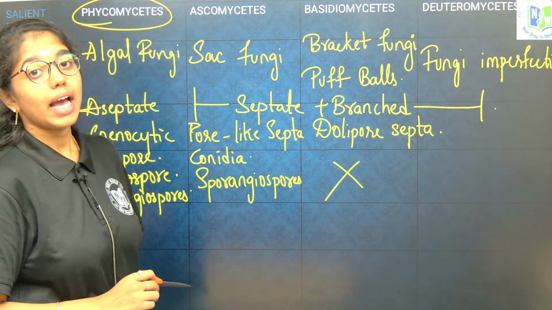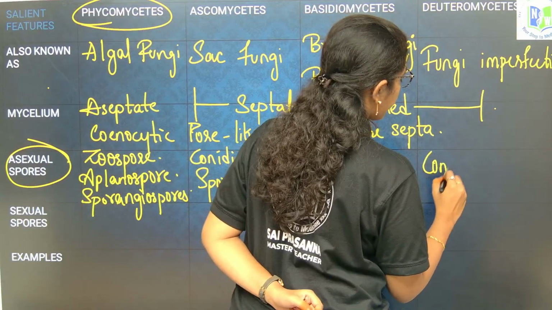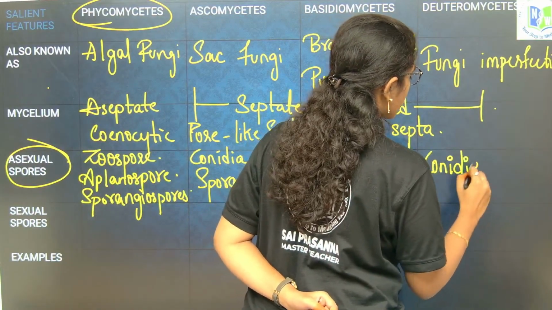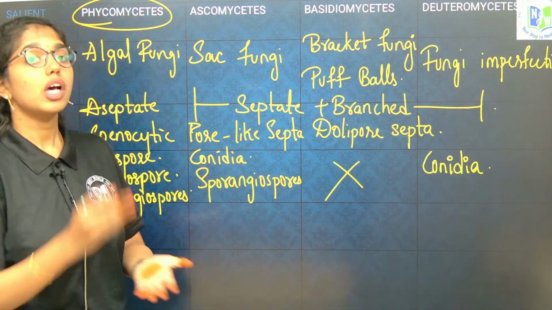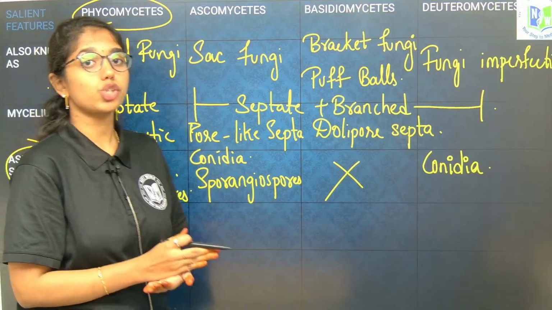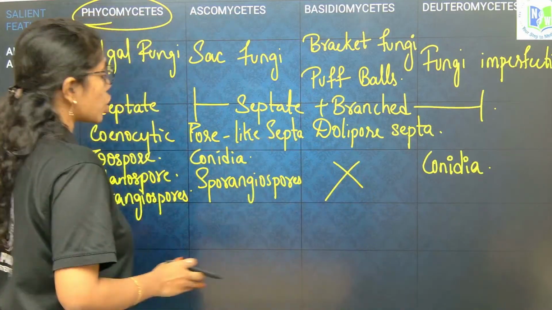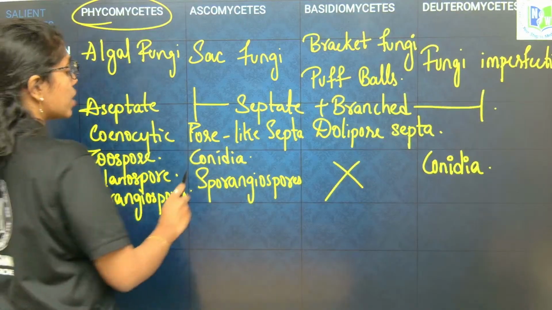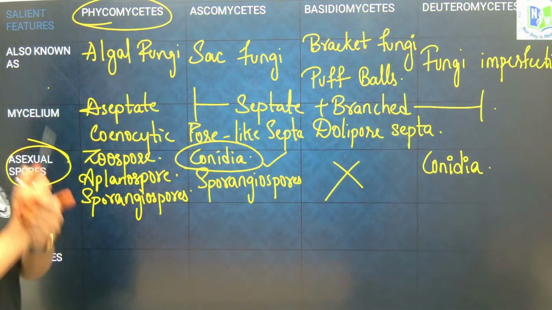In Deuteromycetes, the asexual spores include conidia. Of all this set of asexual spores, which one is the only asexual spore which is exogenously released? Conidia is the only asexual spore which is exogenously released.